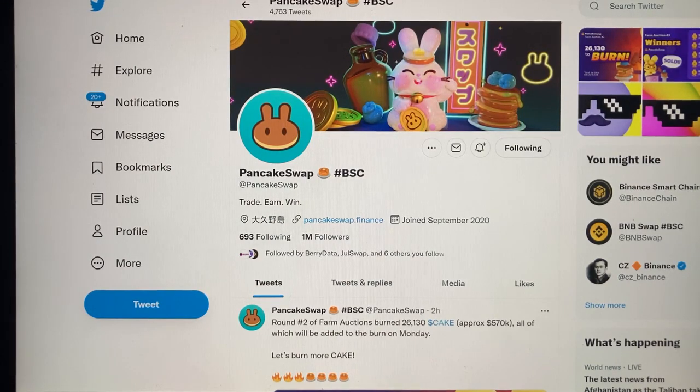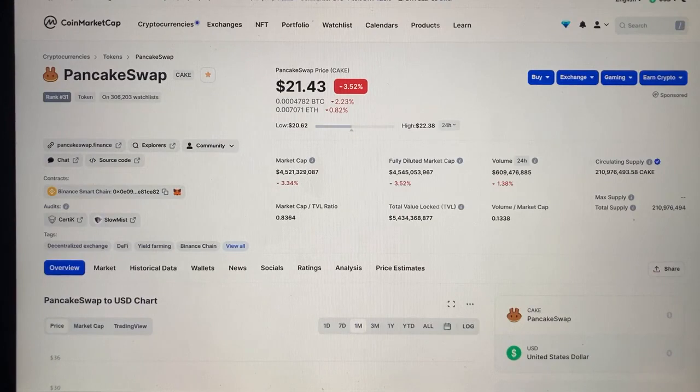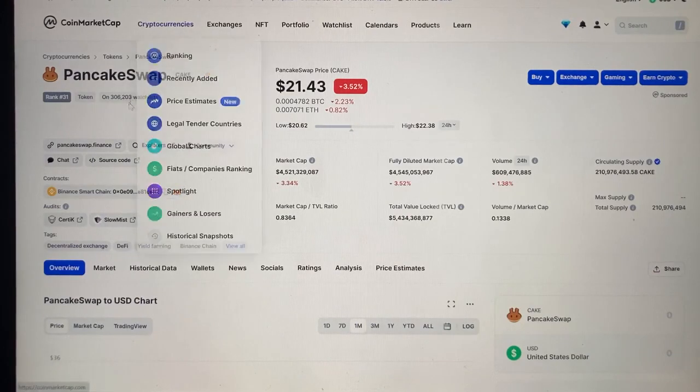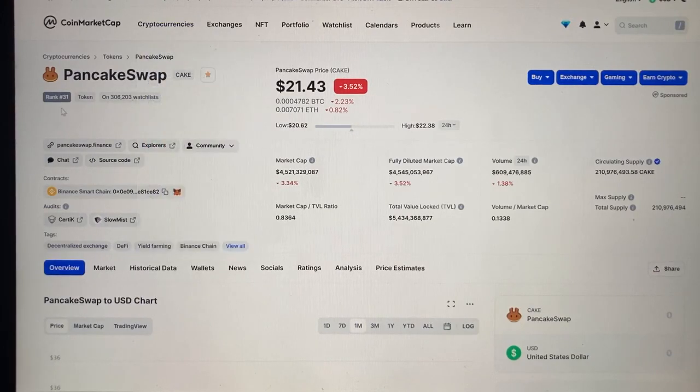Okay, now if we look here on CoinMarketCap, we can see that its current market cap is $4.5 billion.